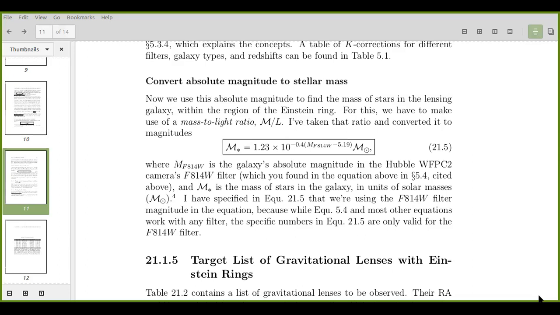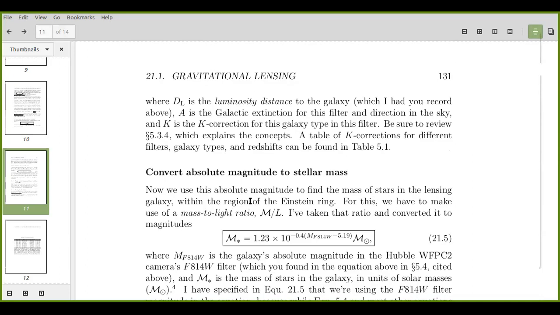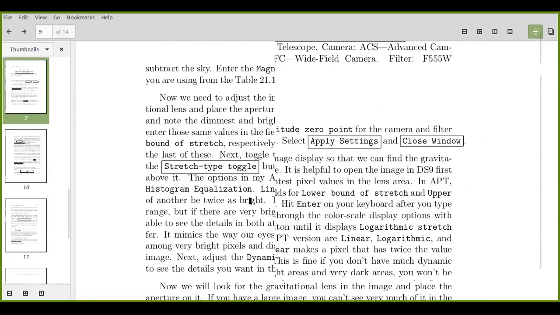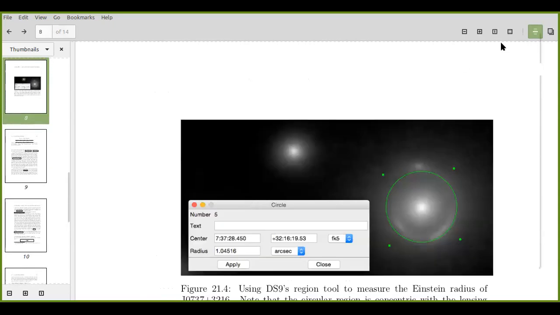Ma'am, I have some confusion. In some of the images, the arc which is formed is inside the disk. I am not sure whether it is the actual galaxy or some of the light is dispersed into those pixels, and the arc is inside that illumination, and that galaxy is quite elliptical.